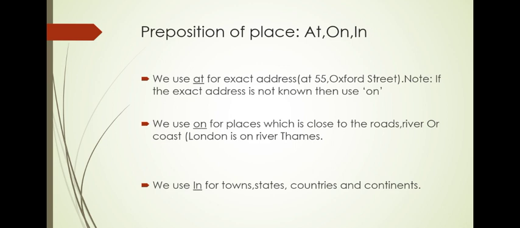Next, we use on for places which are close to roads. You cannot just use on whenever you want. There are certain rules which you have to follow. We use on for places located close to roads, or to rivers, or to the coast. For example, London is on the River Thames. London is situated near the river, so we can say London is on the River Thames, or we can say on Oxford Street. Are you getting me? This is how we can say it.